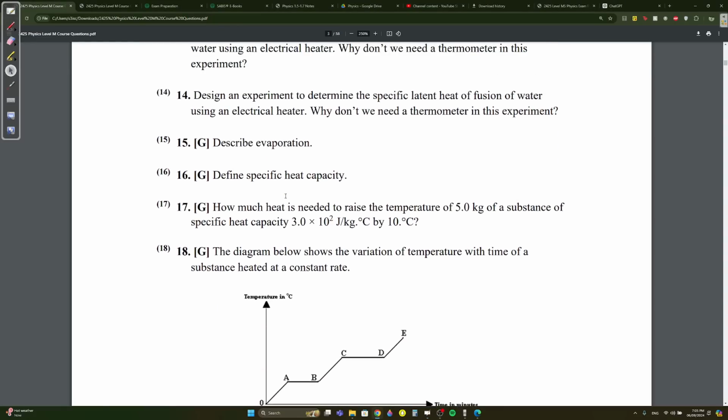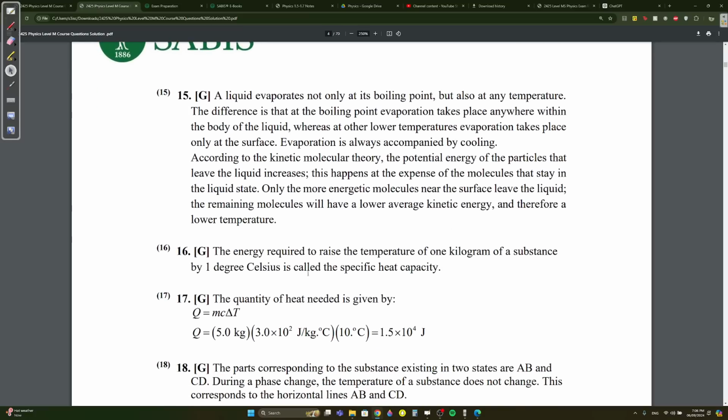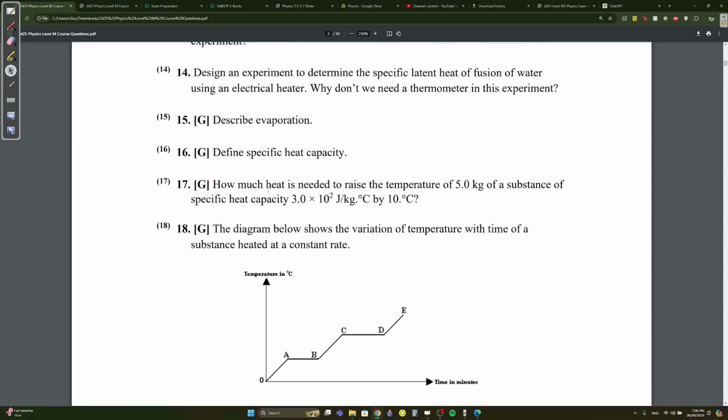Define specific heat capacity. What is the specific heat capacity? We know specific heat capacity is the amount of energy required to raise the temperature of 1 kilogram of a substance by 1 degree Celsius, right? How much heat is needed to raise the temperature of 5 kilograms of a substance of specific heat capacity 3 by 10 degrees Celsius? Quickly, we apply the formula. Easy, direct application of mcΔT.